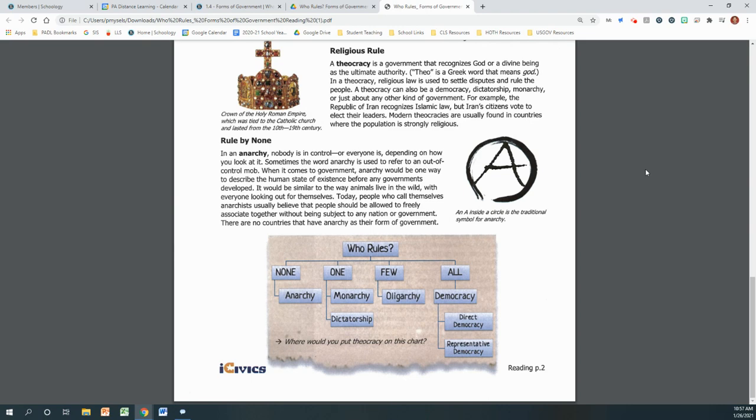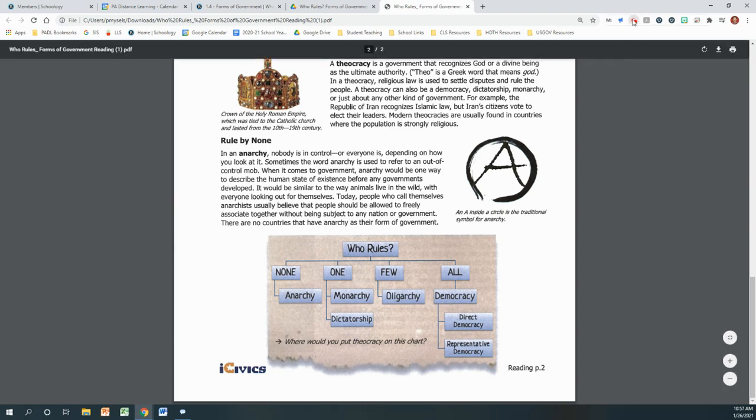Today, people who call themselves anarchists usually believe that people should be allowed to freely associate together without being subject to any nation or government. There are no countries that have anarchy as their form of government.